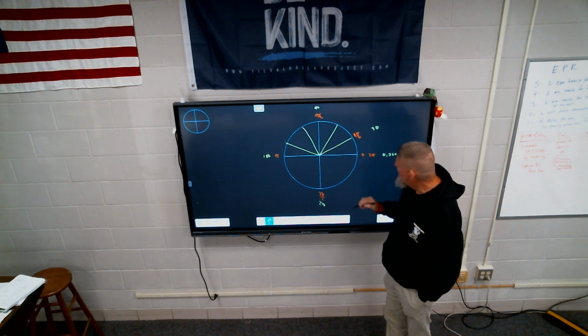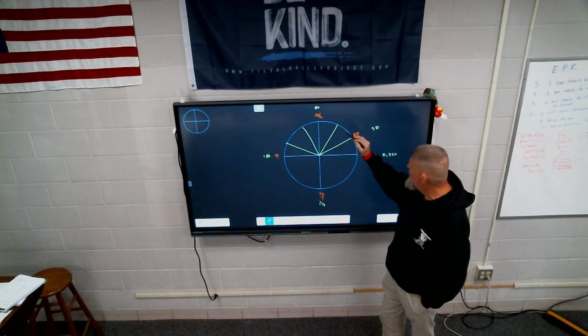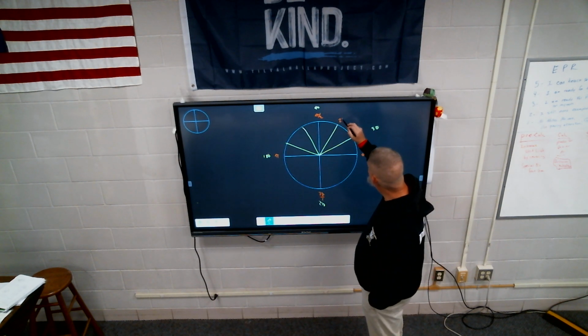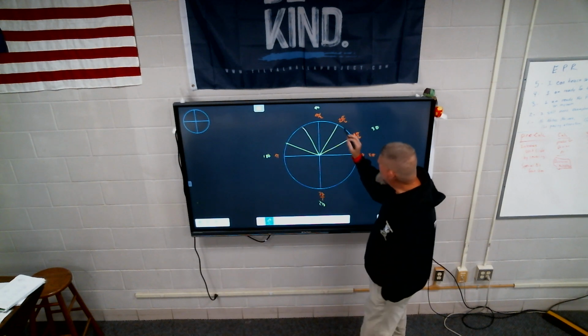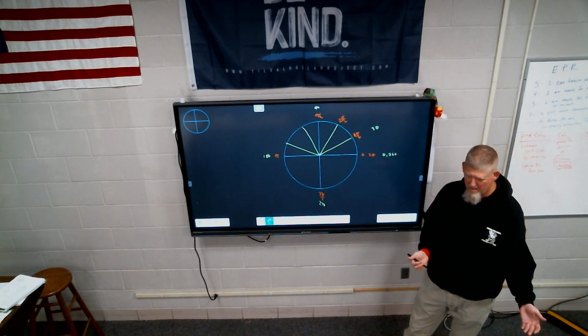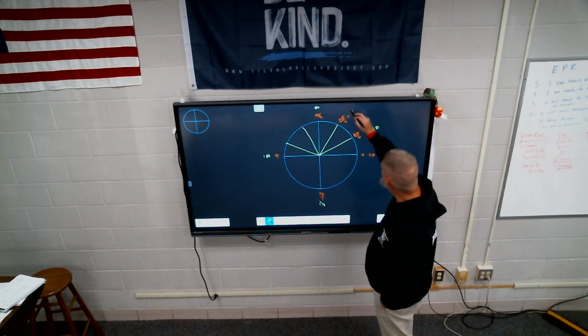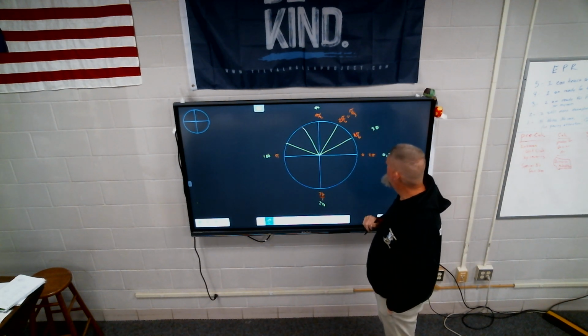1 pi over 6. So what's this one here going to be? 60, and then 2 pi over 6. Which I can't leave as 2/6, right? So what do I leave it as? 1 over 3. So it's pi over 3, or 1 pi over 3.